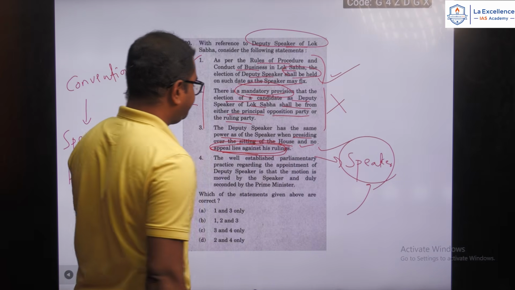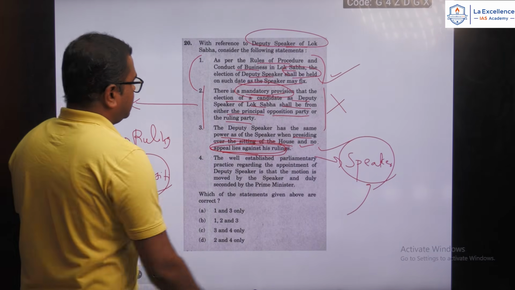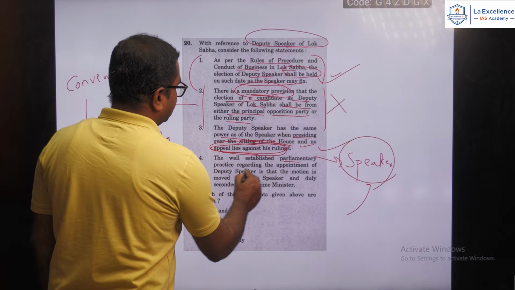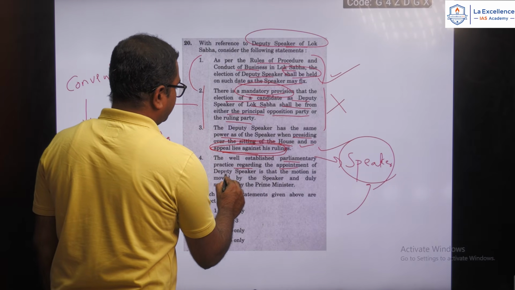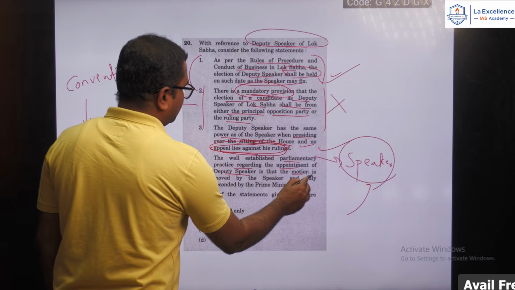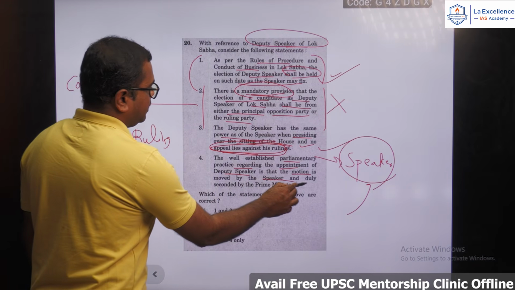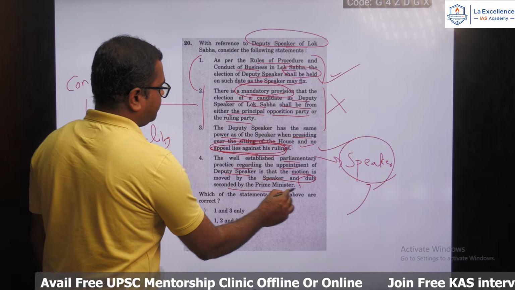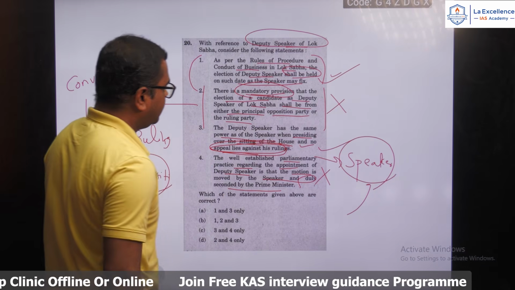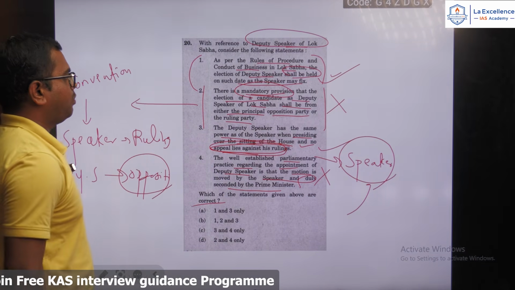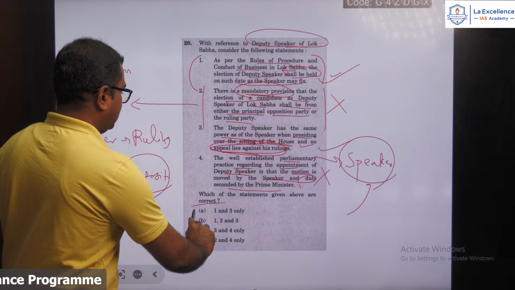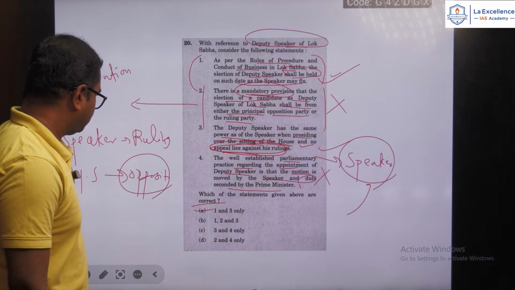Yes, this is correct. Fourth, the well-established parliamentary practice regarding the appointment of Deputy Speaker is that the motion is moved by the Speaker and is duly seconded by the Prime Minister. So this is absolutely wrong, because there is no such provision. So 1 and 3 will be the correct options.